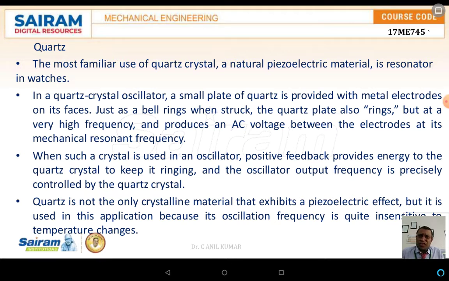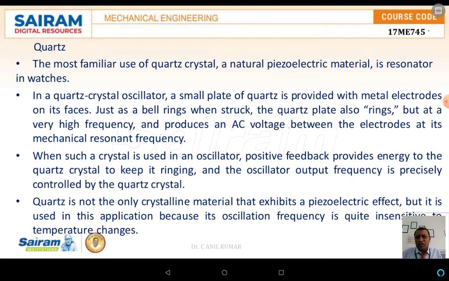Now when such crystals are used in oscillators, the positive feedback provides the energy to the quartz crystal to keep it ringing, and the oscillator output frequency is precisely controlled by means of the quartz crystal. Quartz is not the only crystalline material that exhibits a piezoelectric effect, but it is used in applications because the oscillation frequency of quartz is insensitive to temperature changes.